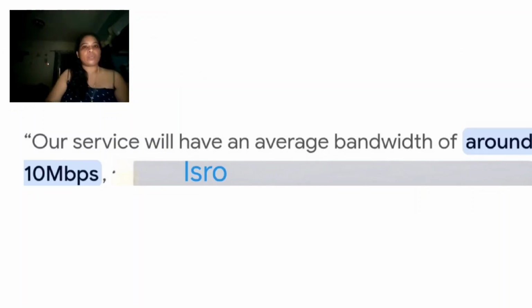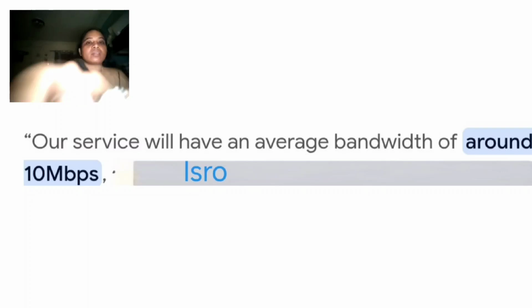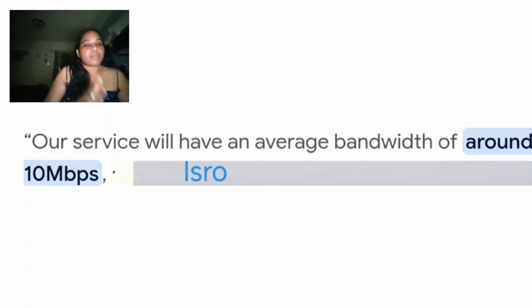Okay, and next, ISRO is a very big satellite launching organization in our country. Their internet speed is 10 mbps, 10 megabytes per second. So their bandwidth is 10 mbps. Our bandwidth is 3 to 8 mbps and maximum speed 402 terabytes. But ISRO, a research or satellite organization, their speed is 10 mbps.